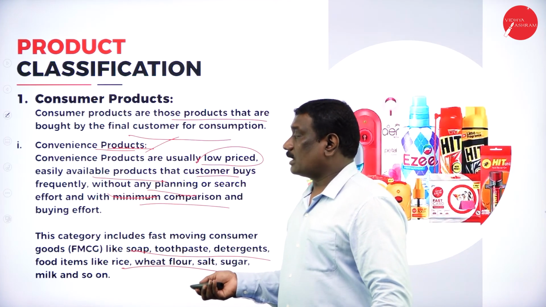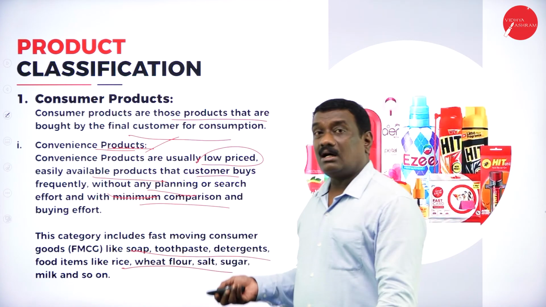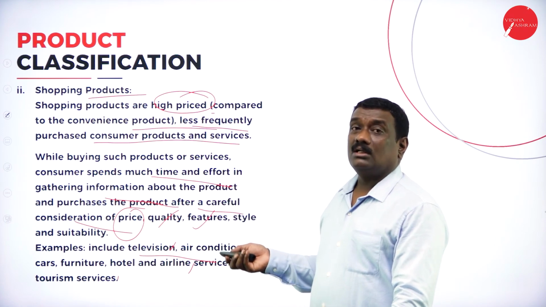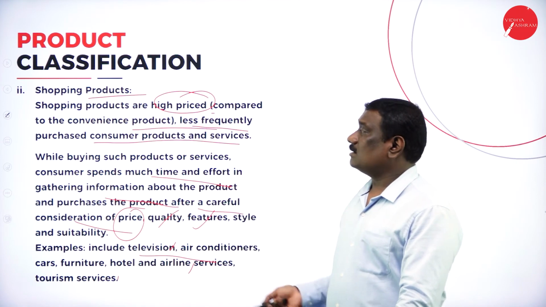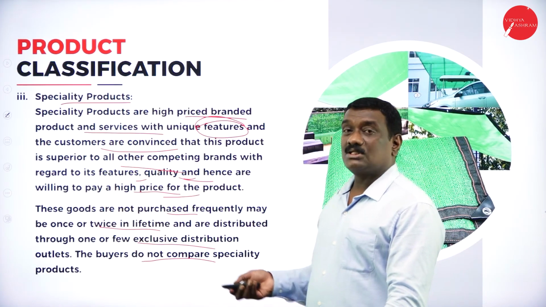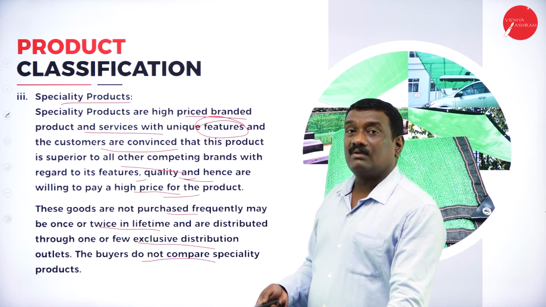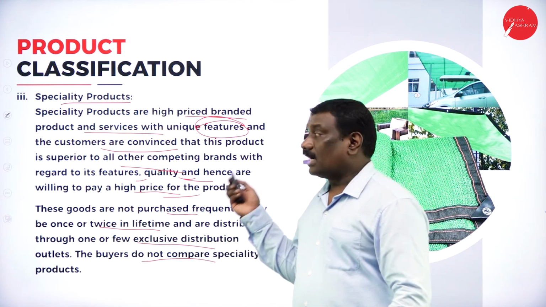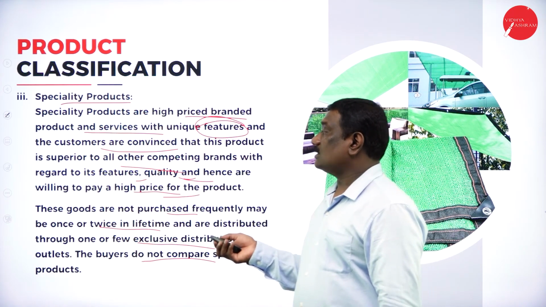Then I explained what a consumer product is. Under that, convenience products are very convenient in purchasing, very low priced, and available in the market. Shopping products are higher priced compared to convenience products, and they are not purchased often. Then specialty products have a special brand and a lot of unique features, and customers will be convinced in purchasing them. They face a lot of competition with other products, differ in quality, quantity and features, and the price also will be very high.